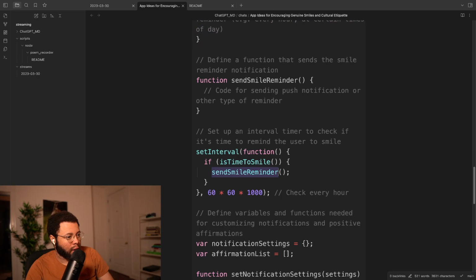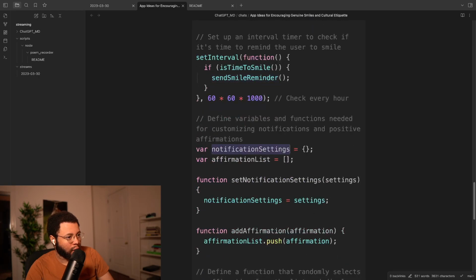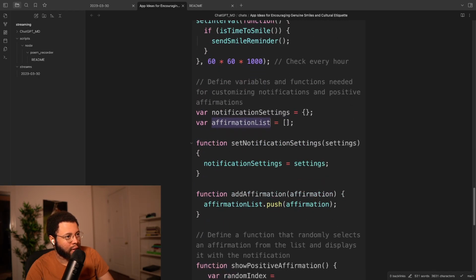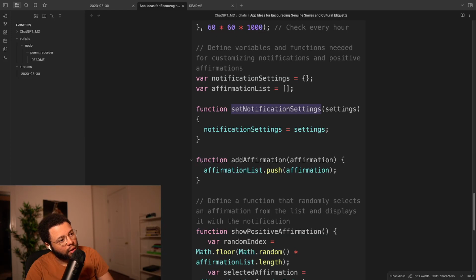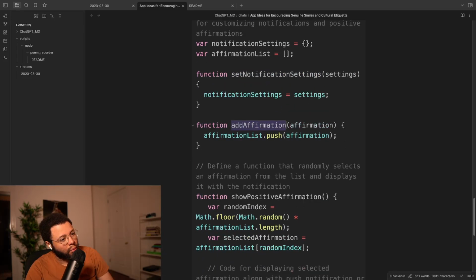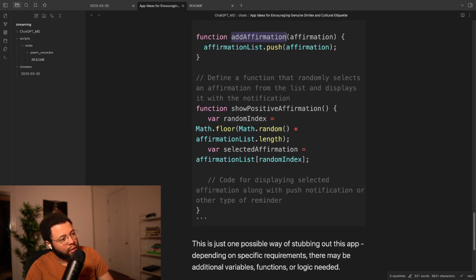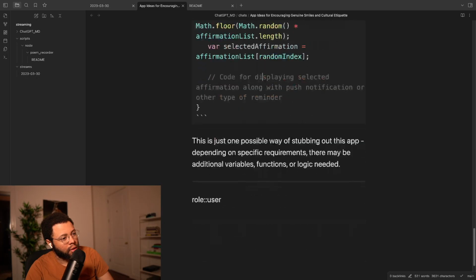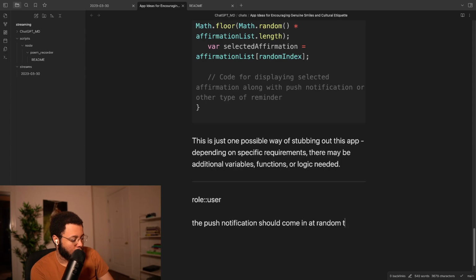And then send the smile notification, settings, affirmations list, positive affirmations, notification settings, I guess would be user set, adding an affirmation to the affirmation list, show a random affirmation. Okay, so the push notification should come in at random times.